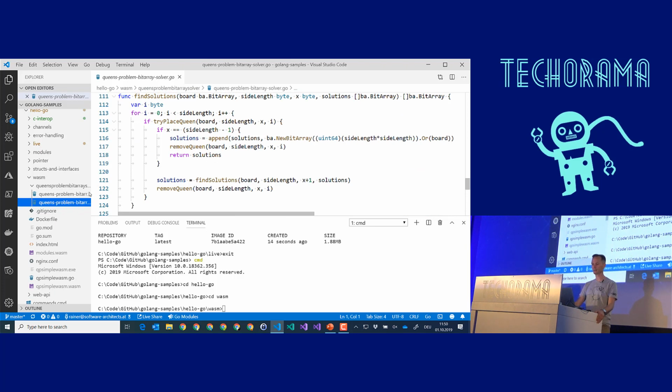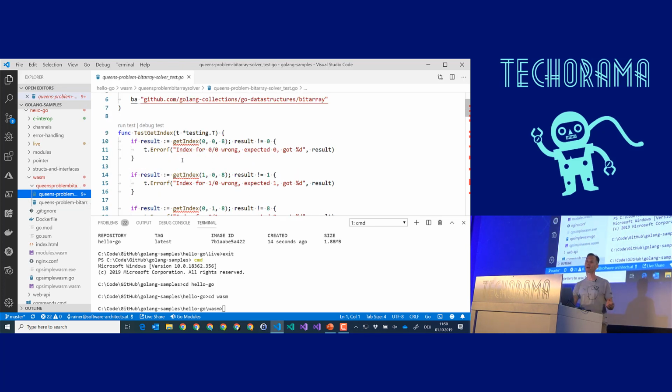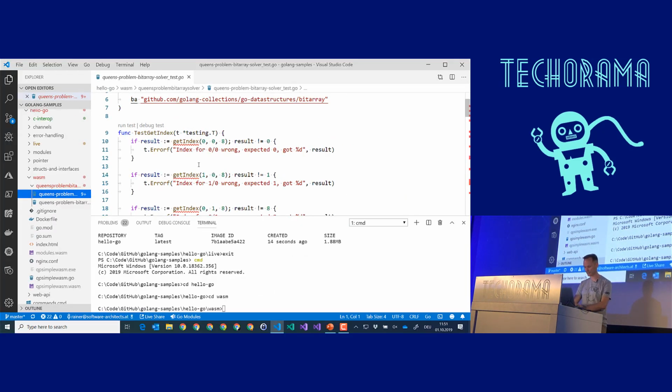And I've also written some unit tests. Yes, Go has a built-in unit testing framework. But the interesting thing is you don't have things like asserts and so on, because the Go language designers said, hey, you have an if statement. Why not write an if statement inside of your unit tests? Keep things simple. So let's give it a try and let's run this guy.